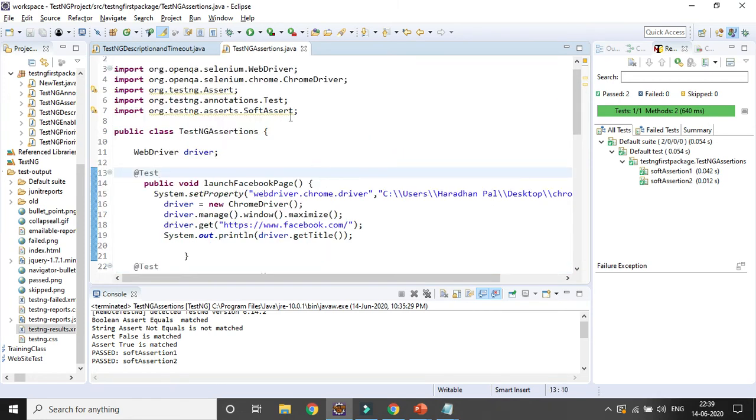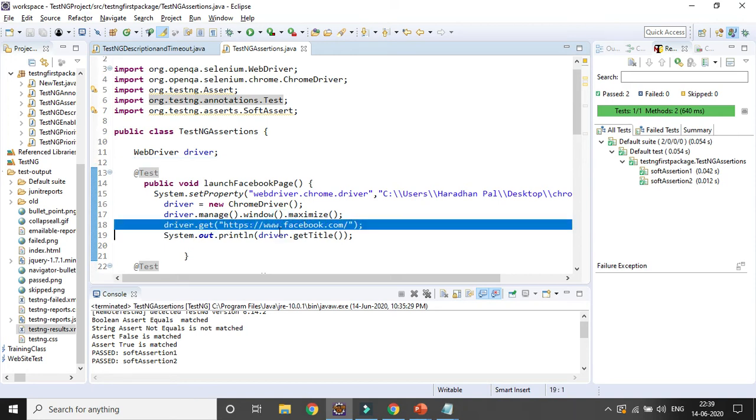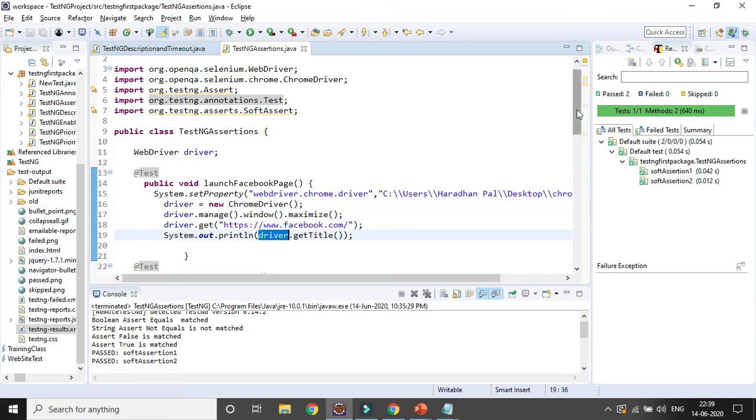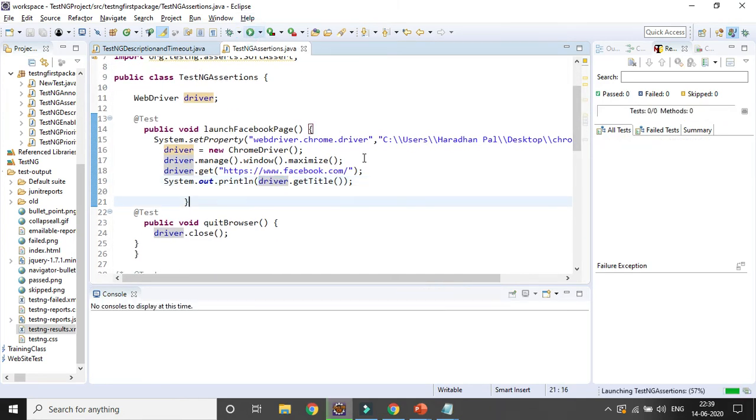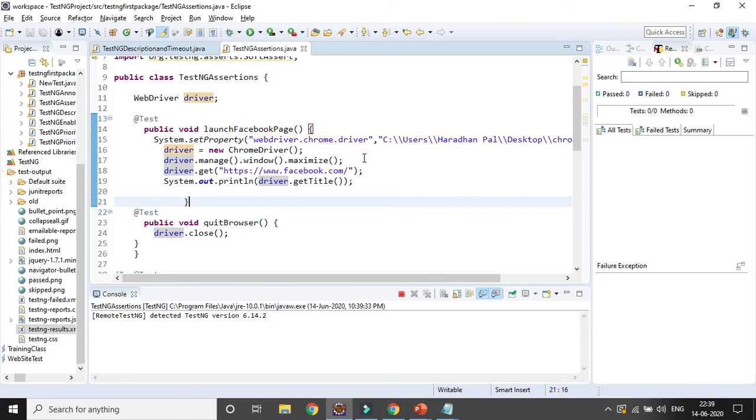Let's run the code and let's see. Right now both my tests are getting passed. First it will launch the browser, load the Facebook URL page and get the title. After that it will close the browser in the second test case.